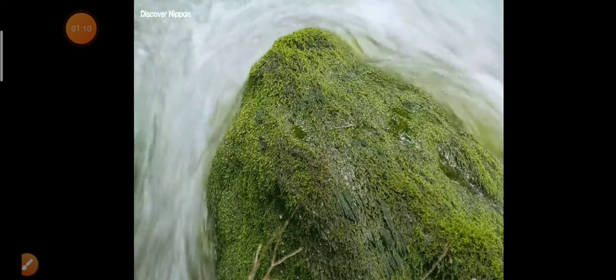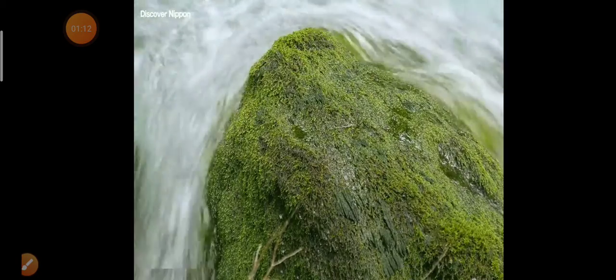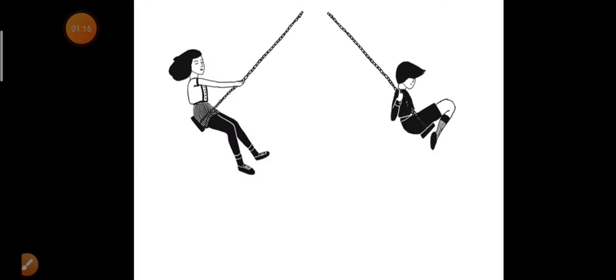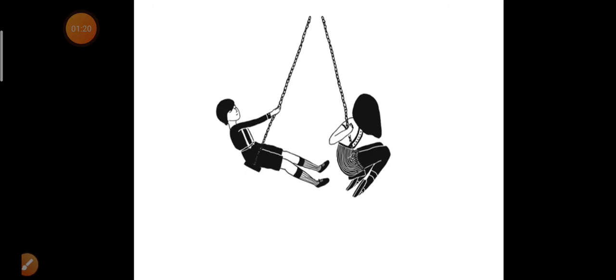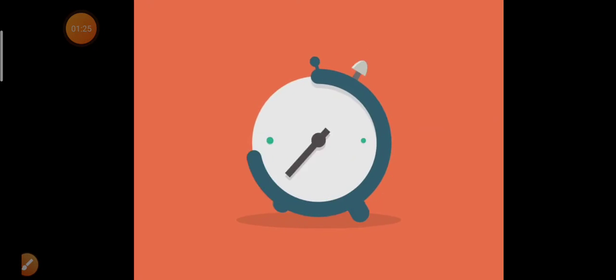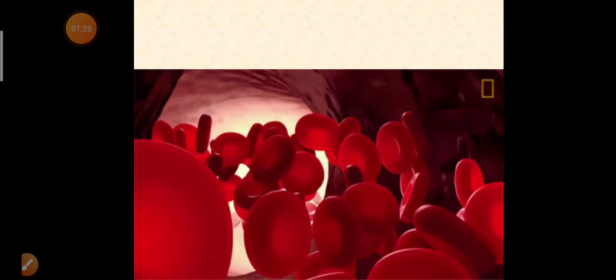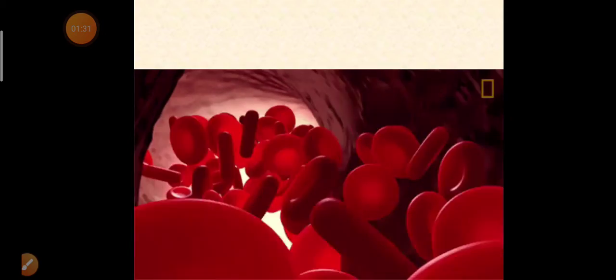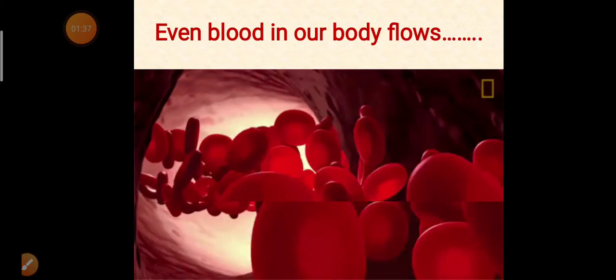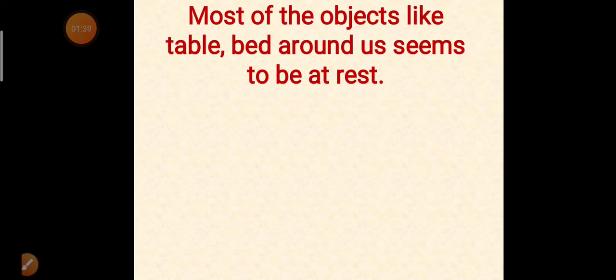If you look around yourself, then there are countless examples where one or the other thing is in motion. Like water is continuously moving in river, canal, ocean, etc. That's a kind of random motion. These children on swings are in periodic motion. All the hands of an analog clock are in periodic as well as circular motion. Even if we are at rest, blood present in veins and arteries of our body flows and is continuously in motion. Right?